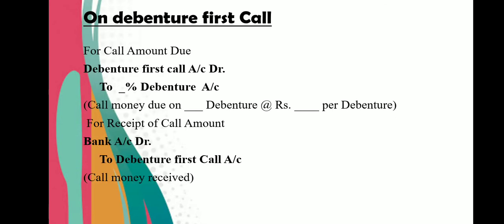On first call becoming due, your entry would be debenture first call account debit to so and so percentage debenture account. And on receipt of first call money, entry would be bank account debit to debenture first call account. Dear student, here you have seen that with debenture we have to write percentage, like 9% debenture, 10% debenture. So this percentage indicates the rate of interest. That you have to remember.